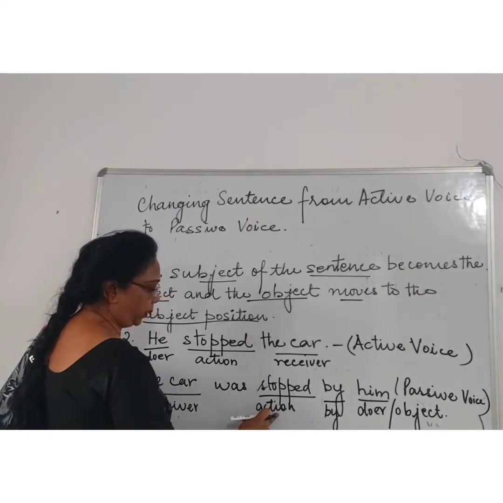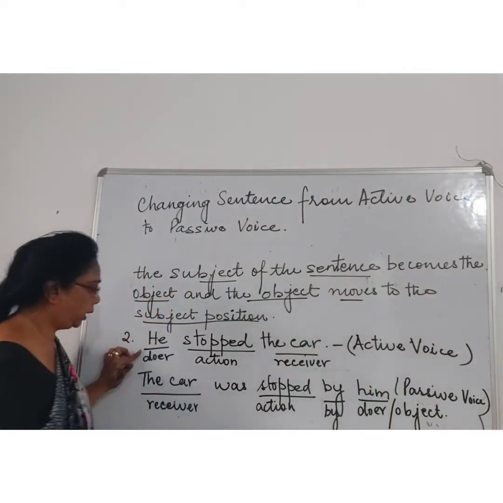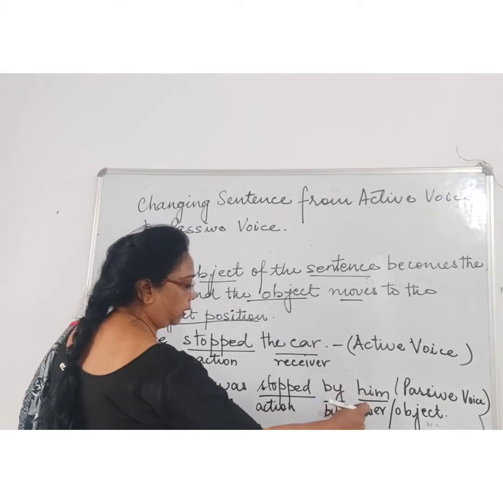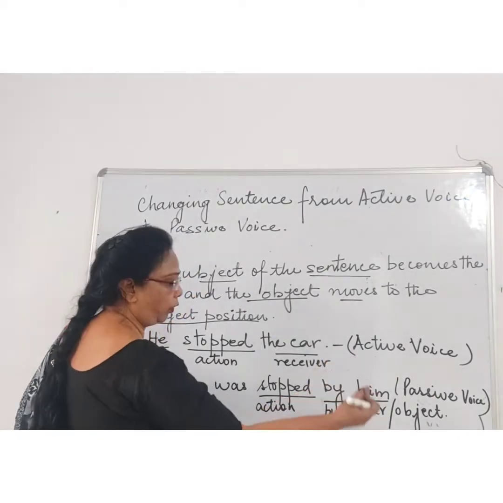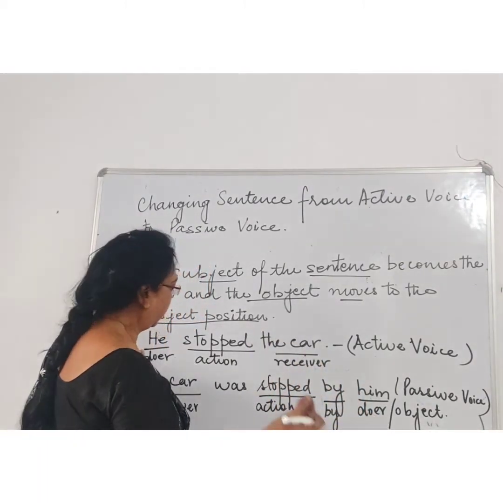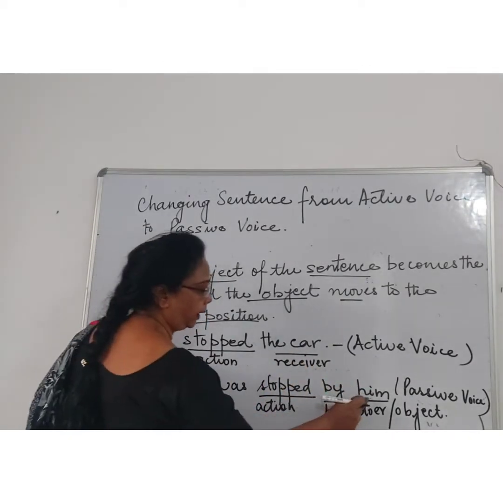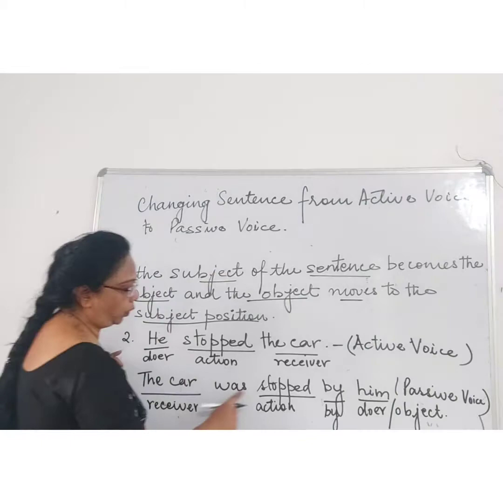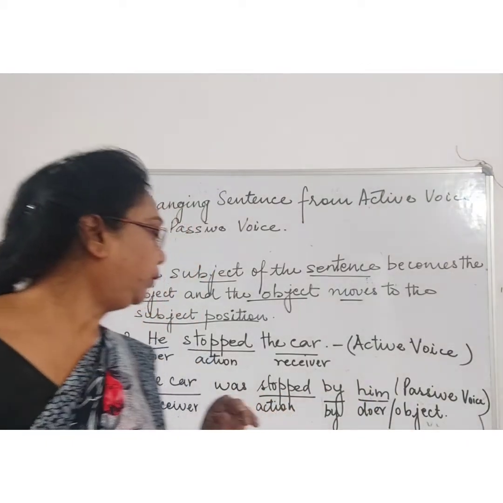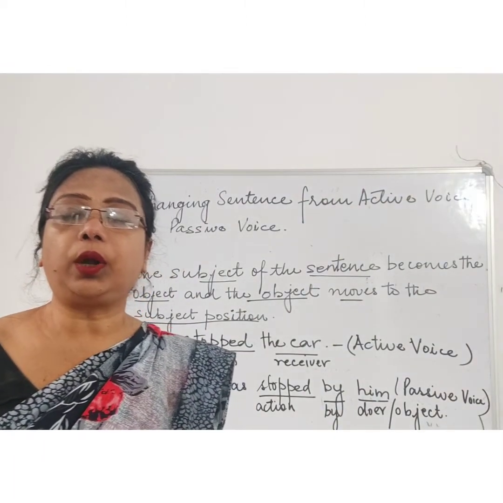The action will come in between. By, we'll write the doer, which is he. So he will become what? It changes since it is changing position. He will become another pronoun which is related to he, that is him. So the car was stopped by him. Right, children? So at times when you are changing the doer or the object position, the pronoun is changed.